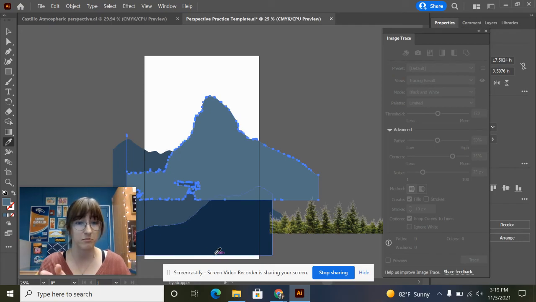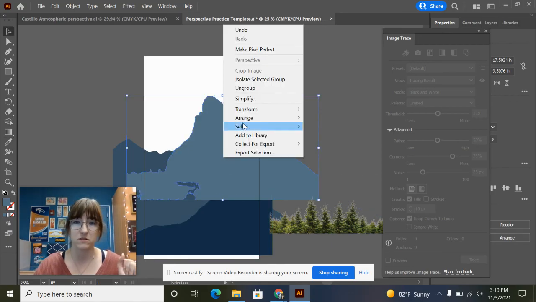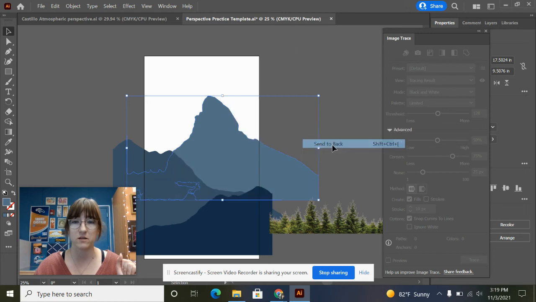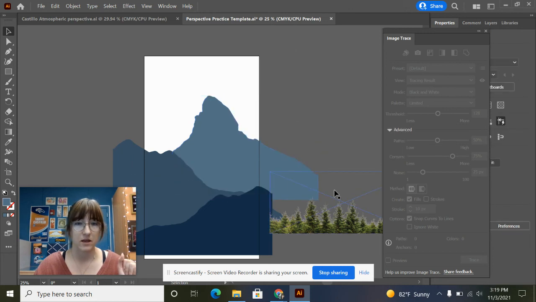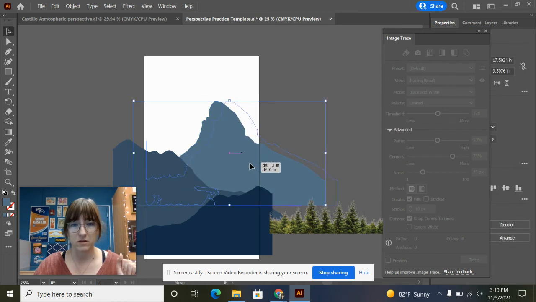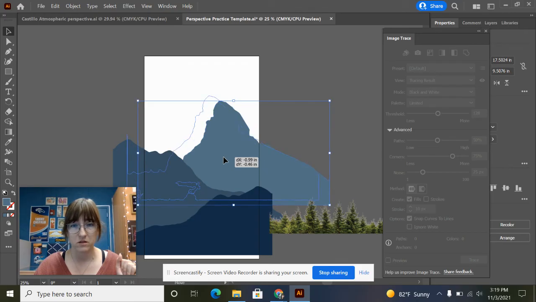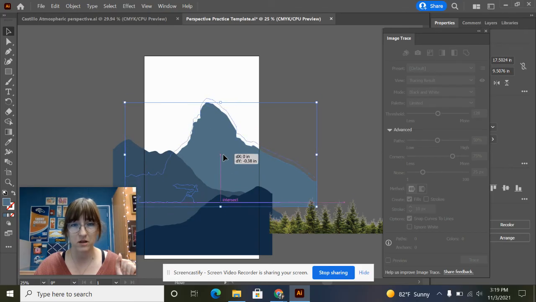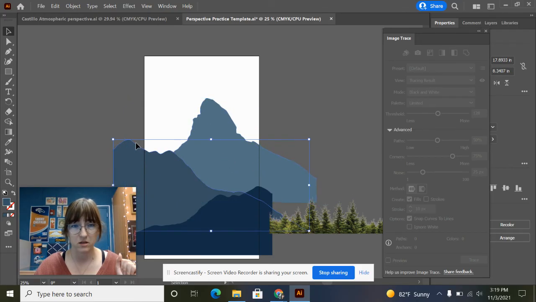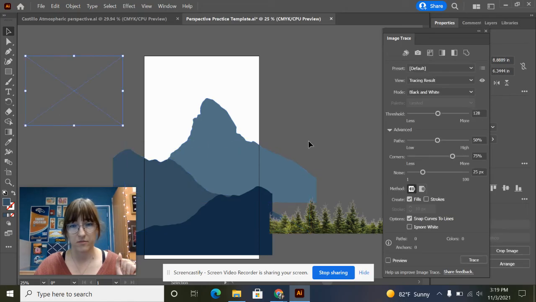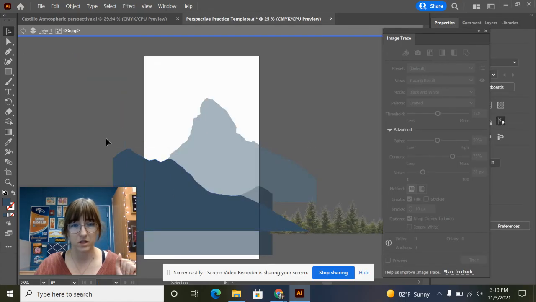So it should go dark, medium, light. And then I need to send it backwards. So I'm going to arrange, send to the back. And I might need to move some stuff around to see if it looks better. Yeah, I think this looks pretty good.